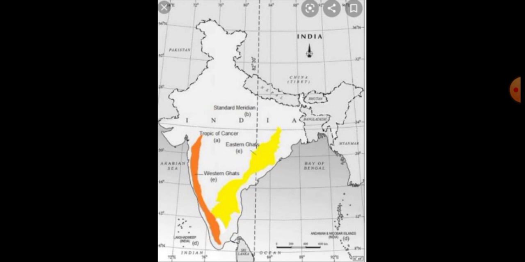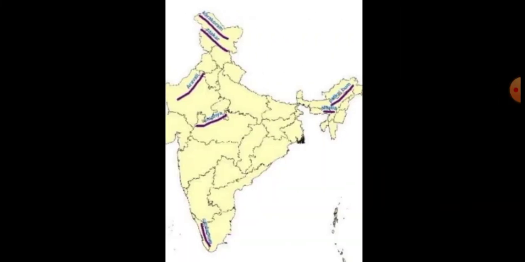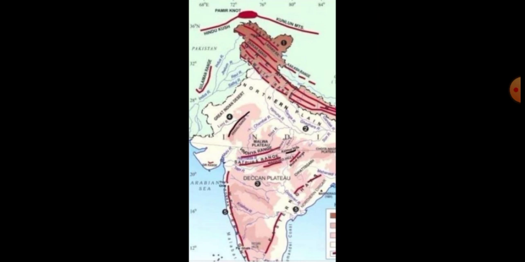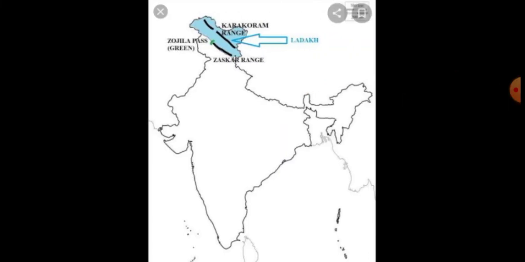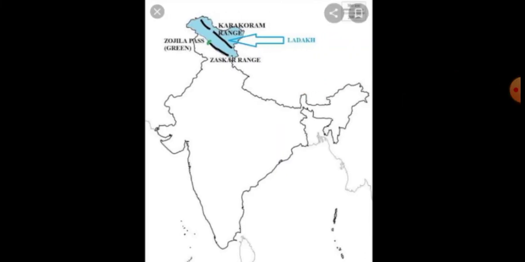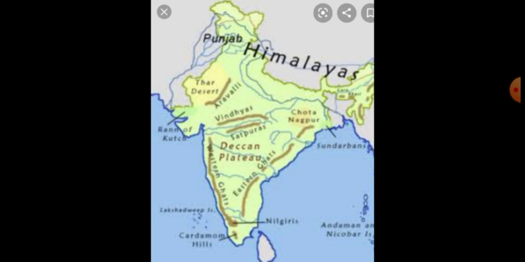Okay, totally I gave some maps. First map: Western Ghats, Eastern Ghats. Second map: Patkai Hills. Next map: Pamir Knot and Hindukush. Next map: Himalayan mountain. The next map: Karakoram, Ladakh, Zaskar. Next map: Aravalli, Vindhya, Satpura. These all maps you have to do. No need to put color. Only with the help of a pencil you have to do these maps and keep them in the file, and also you have to learn all these maps.